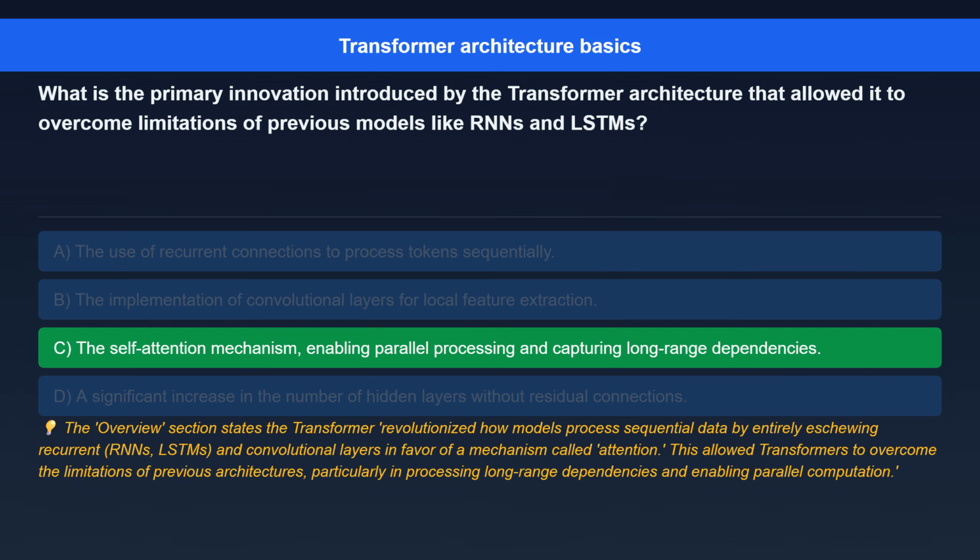The correct answer is the self-attention mechanism, enabling parallel processing and capturing long-range dependencies. Here's the explanation. The overview section states the transformer revolutionized how models process sequential data by entirely eschewing recurrent RNNs, LSTMs, and convolutional layers in favor of a mechanism called attention. This allowed transformers to overcome the limitations of previous architectures, particularly in processing long-range dependencies and enabling parallel computation.